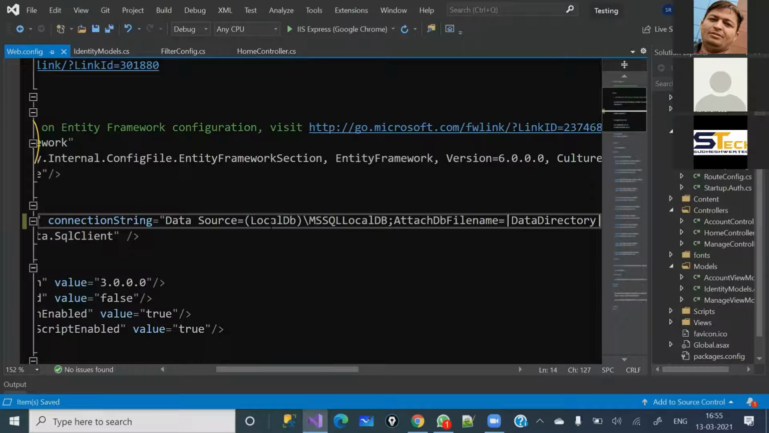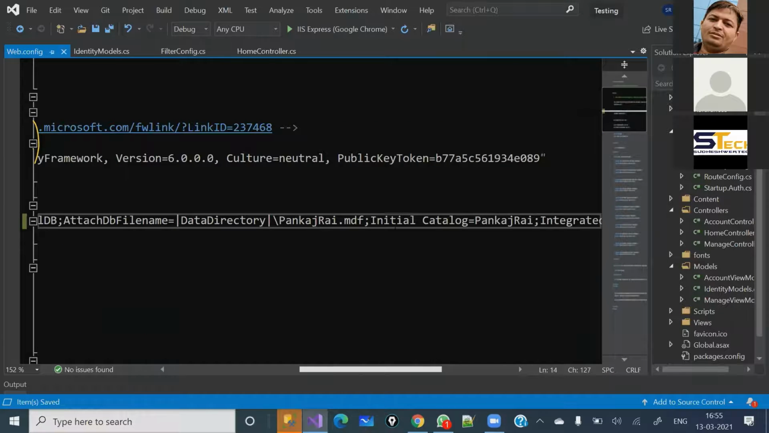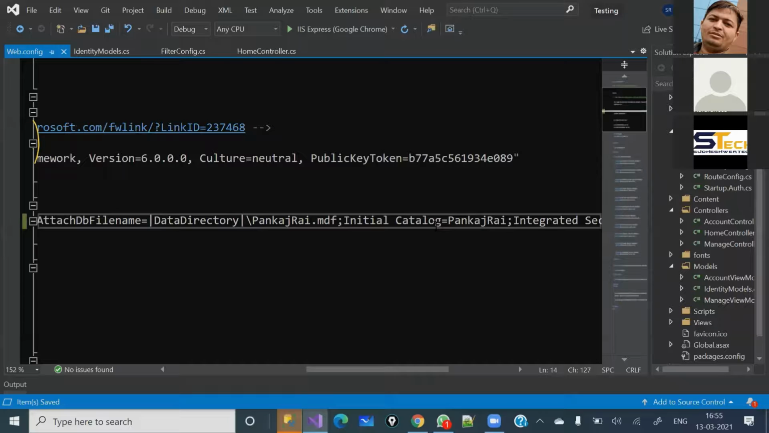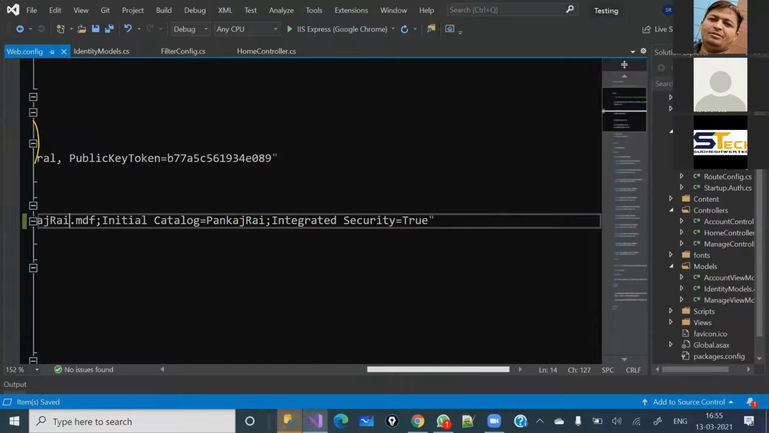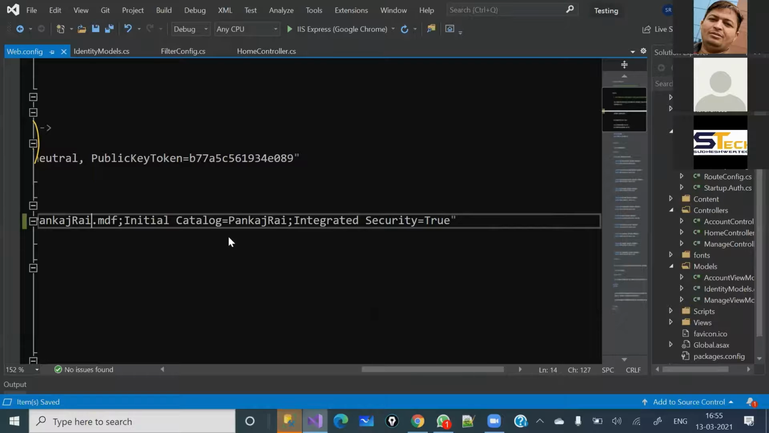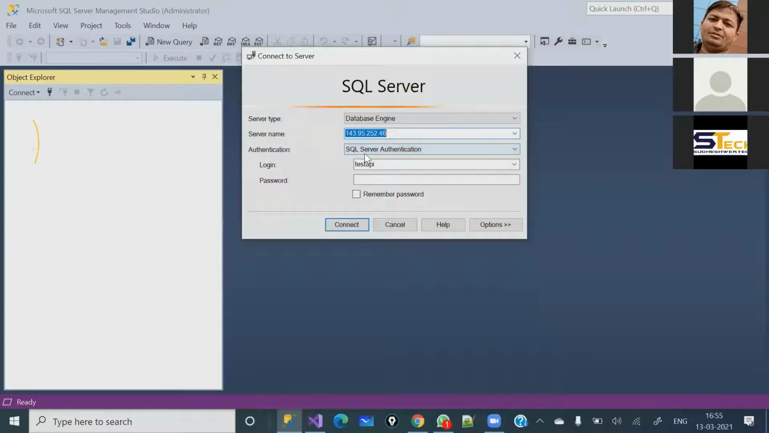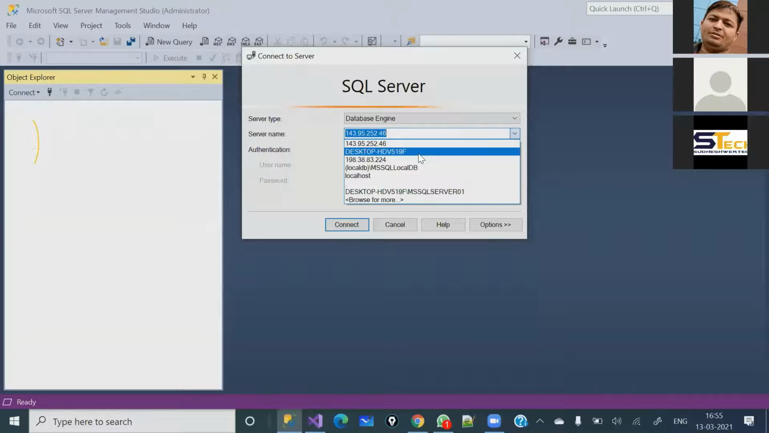I'll just copy the server name and paste it here. The server name is the data source. You can keep either data source or server here, both are the same. You can also see initial catalog. In place of initial catalog, you can write database as well. The choice is yours. And the third thing you can see is integrated security, which is true. It means you are trying to use Windows authentication. You can see here I'm going to select Windows authentication. So for that reason, we need to do that.